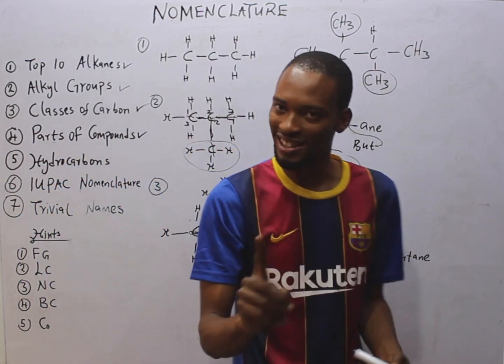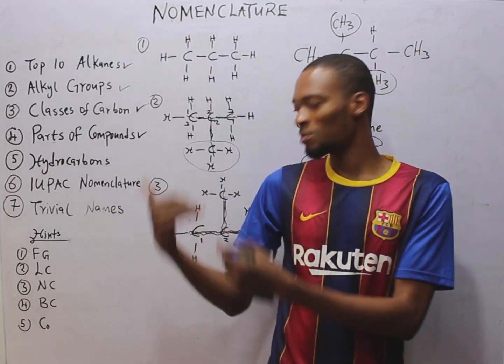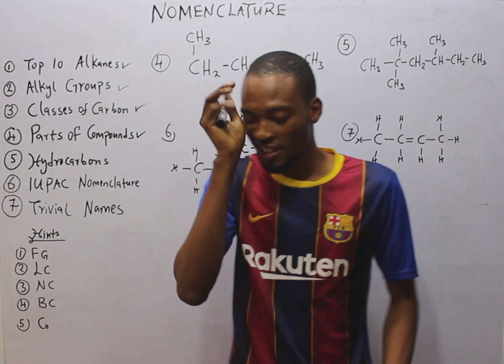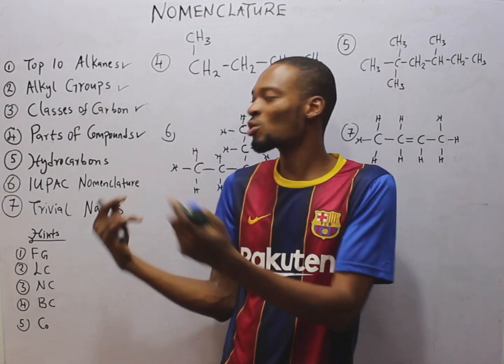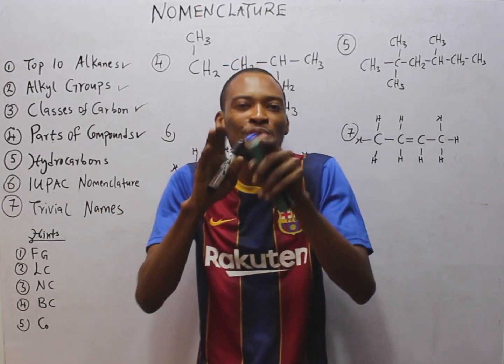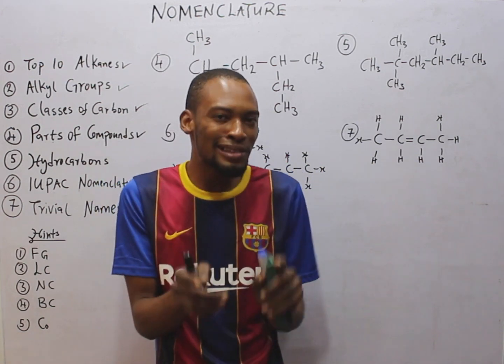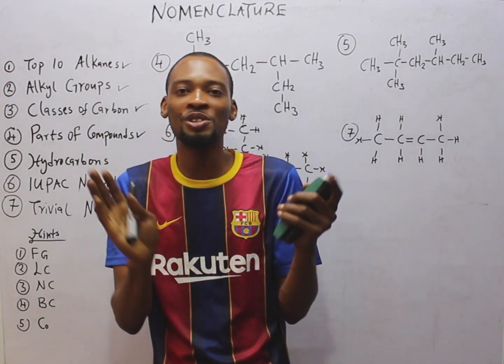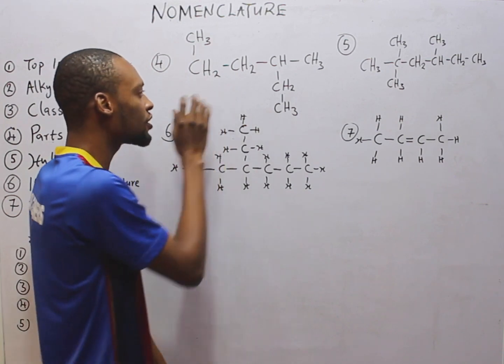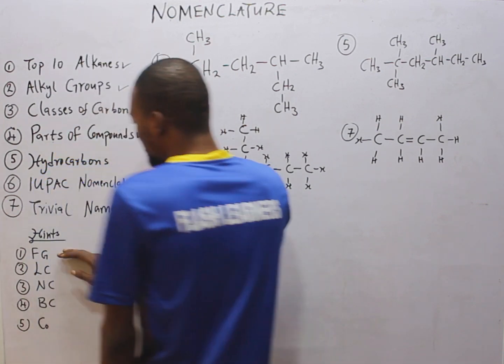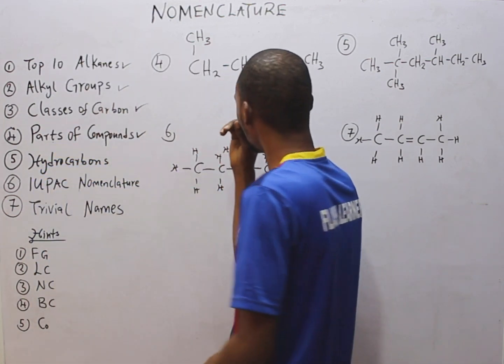Now, do you understand? Let's look at other examples. Now, when you see structures, you need not be scared. The structure should be scared of you and not you being scared of the structure, because you are surely going to name the structures. So take a look at this. Number 1, functional group.